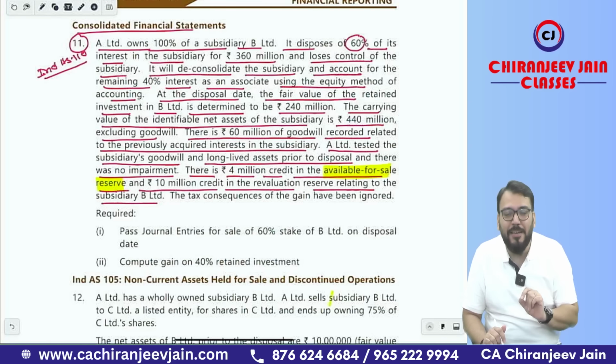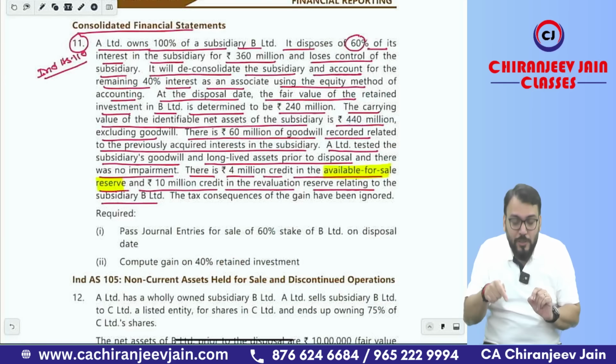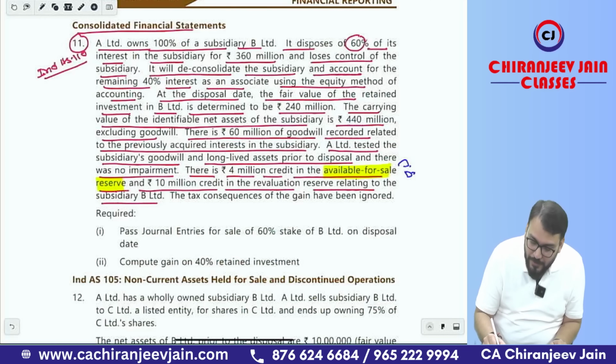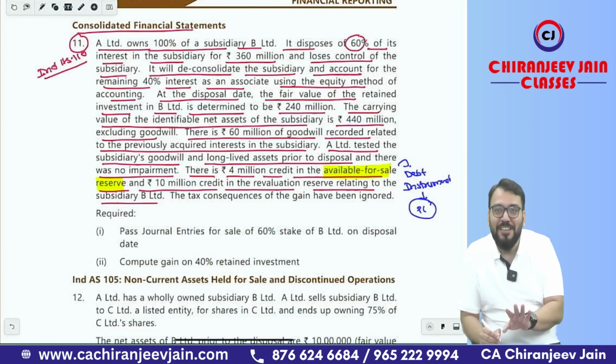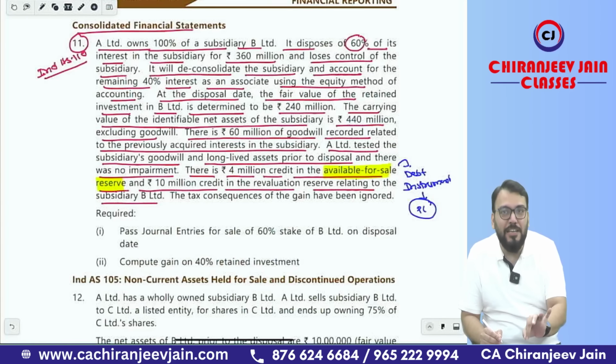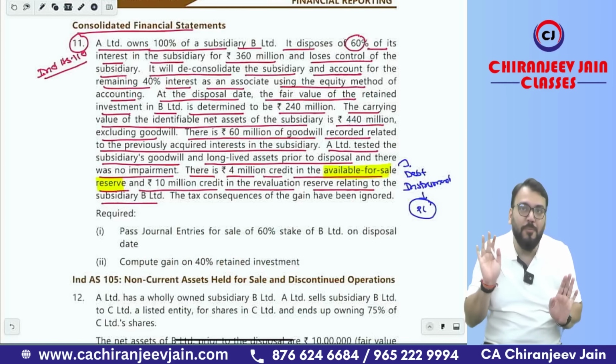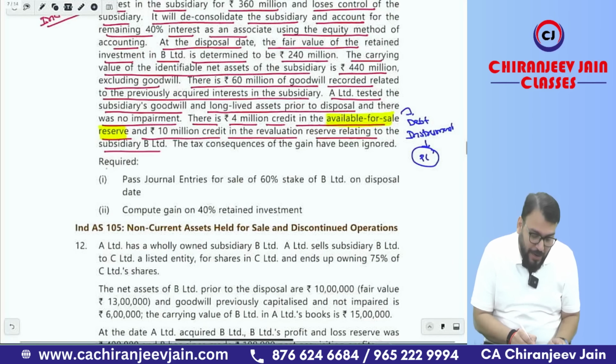So if it is a debt instrument, can I say it will be recycled to PL? In this case, this available for sale reserve will be for the debt instrument, and this will be recycled to PL. So I will say this is the new point which is given for the first time in any question. So you might be confused if you don't understand this particular information. Required.